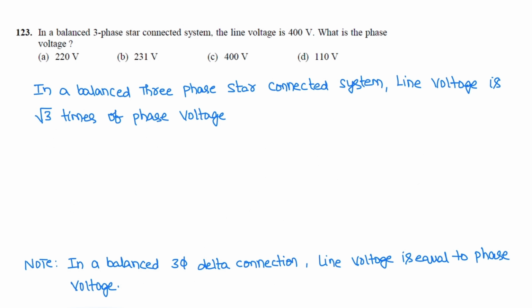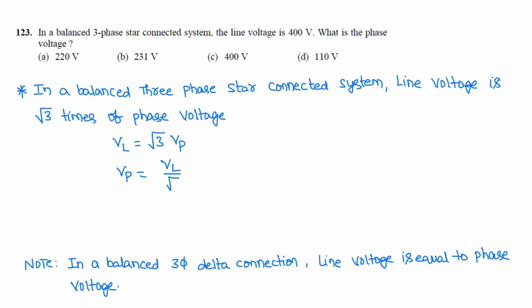Next question. In a balanced three-phase star connected system, the line voltage is 400 volts. Then what is the phase voltage? For a balanced three-phase star connected system, line voltage is root 3 times phase voltage, where phase voltage can be written as line voltage by root 3.